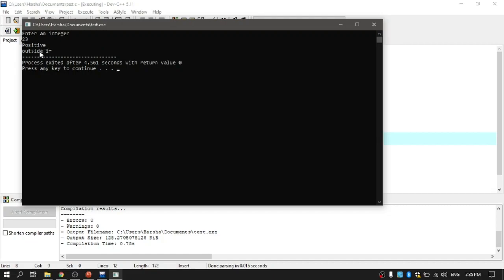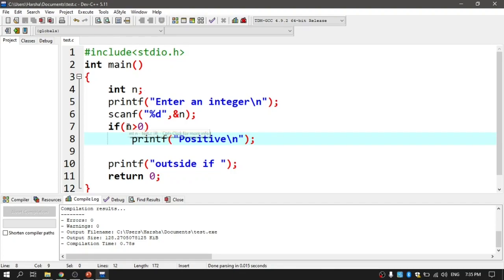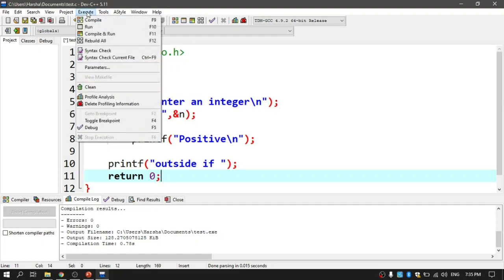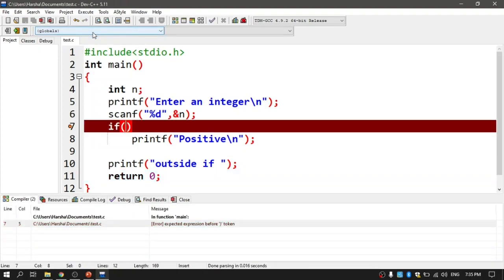Positive, yes, it is positive outside if. And then, can I make this condition absolutely empty? That is the next one. If I make it like this, how is it going to run? Execute that, compile. I got an error. What is that error?